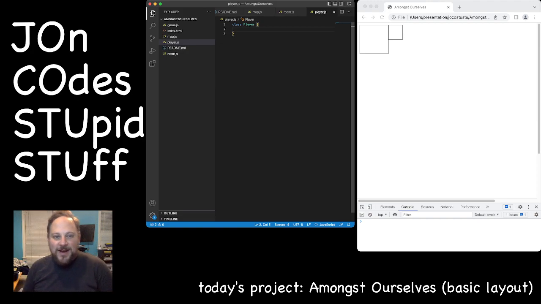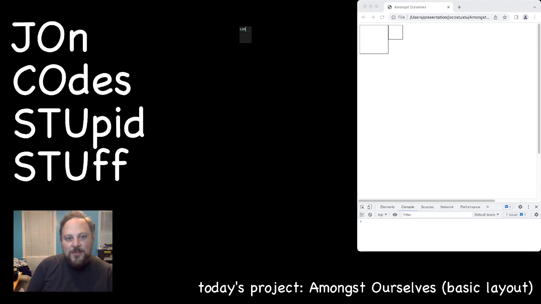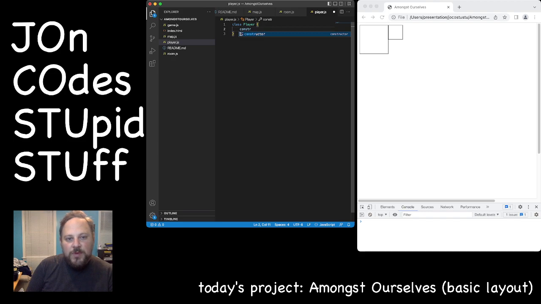We're gonna go back to the player, and we're gonna create the constructor. And I want to see. How do I want to tell the player where it is? Well, you know what? For now, I'm going to forget that part, and we're just going to do color. What else do we say player has?